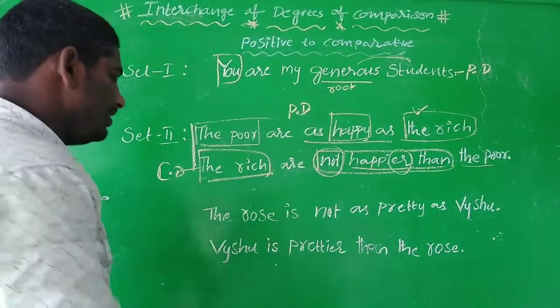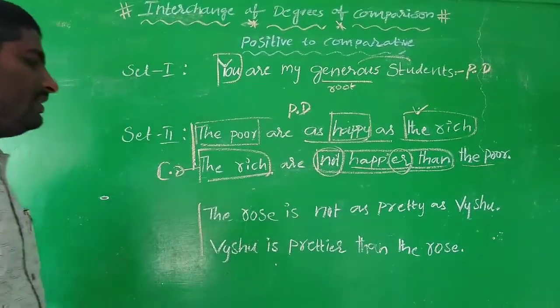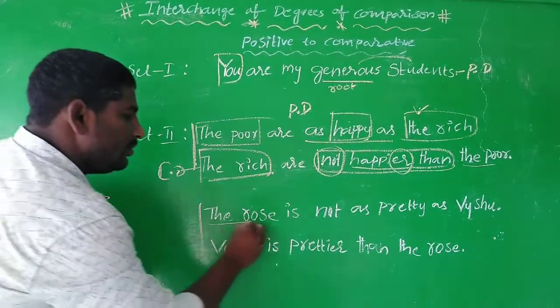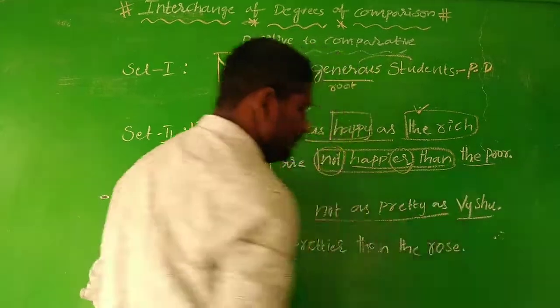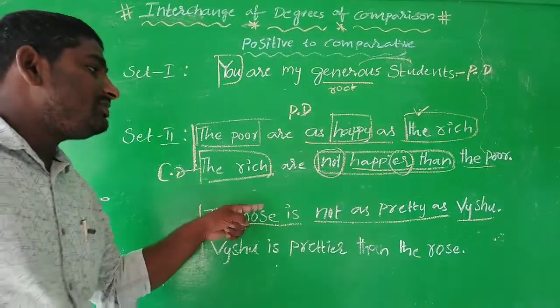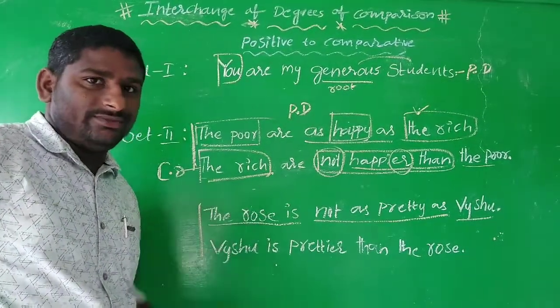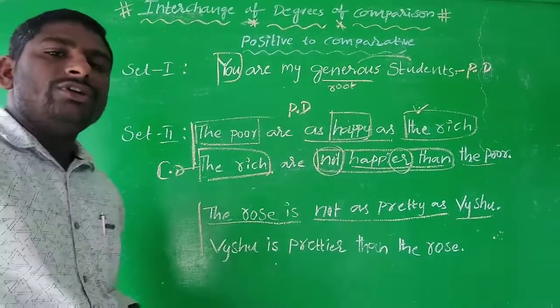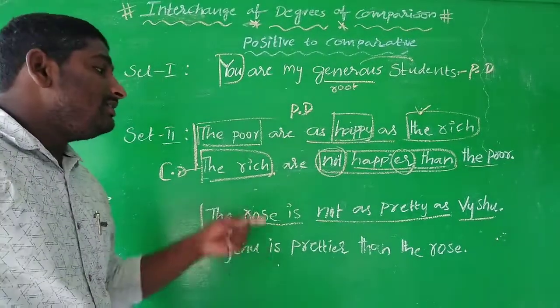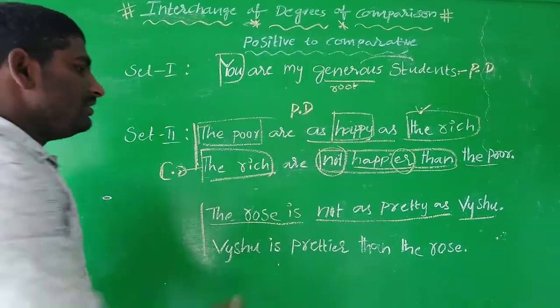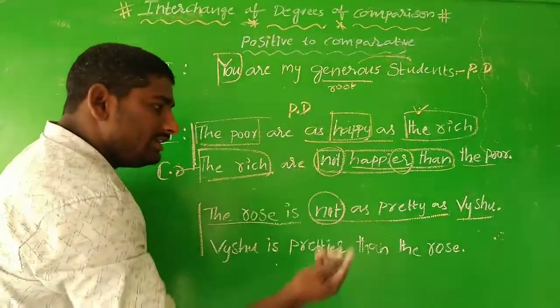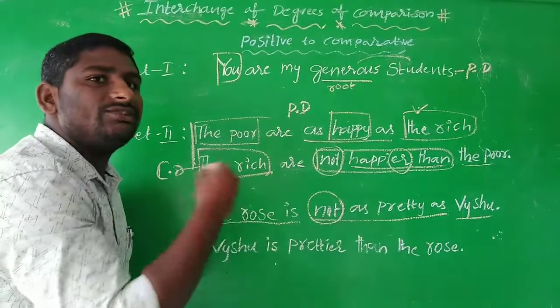Now let us come to the third set of sentences. Here you see: The rose is not as pretty as Vaishu. Tell me, in which degree is this sentence? Yes, this is also positive degree, but expressed in a negative format, so it is positive degree with a negative sentence.